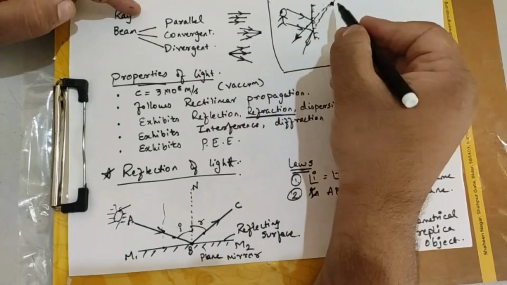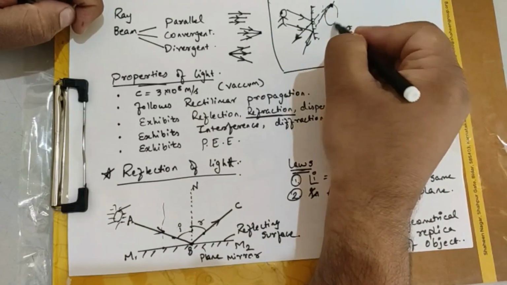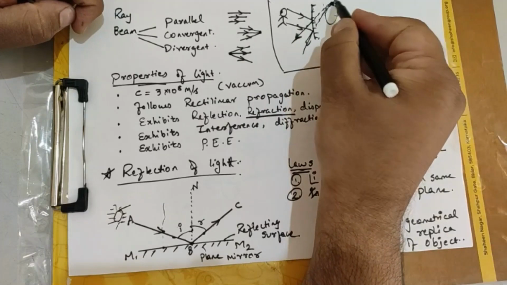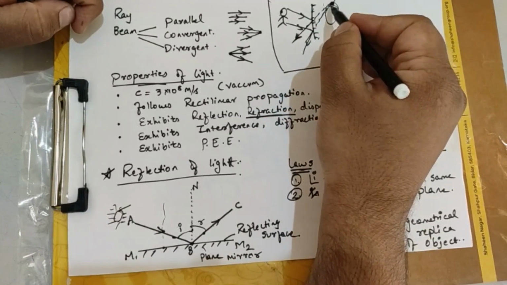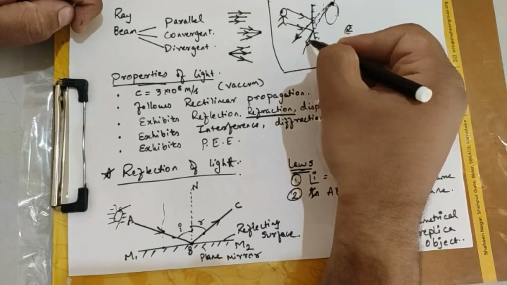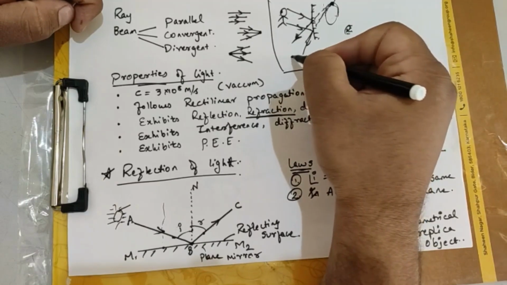So when you look in the mirror, you can see an image of yourself that is completely identical to you. But the thing is, it is not actually present. Yes or no? It is not actually present. It is just a virtual thing. So if these two rays were to converge at a particular point, then I could have called it a real image.